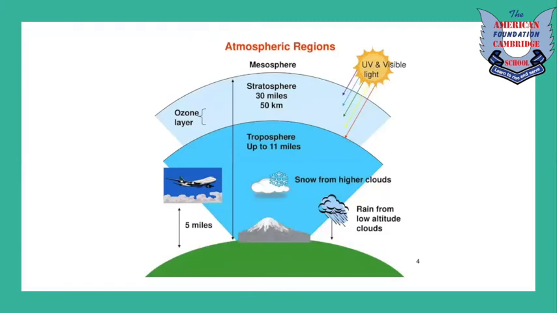In this diagram, you can see troposphere, above that stratosphere, and above that mesosphere. The UV light or ultraviolet light coming from the sun penetrates the stratosphere, and also touches some part of the troposphere. Again, you can see the ozone layer in this diagram, right?